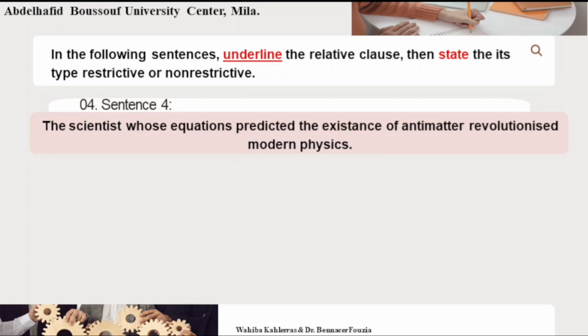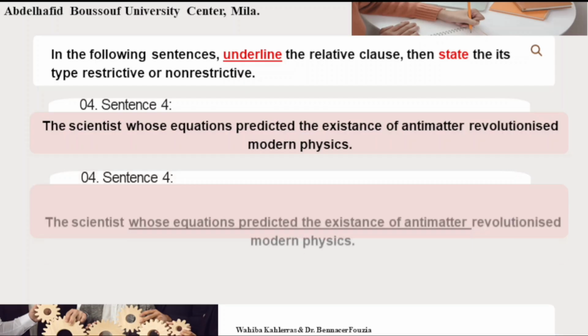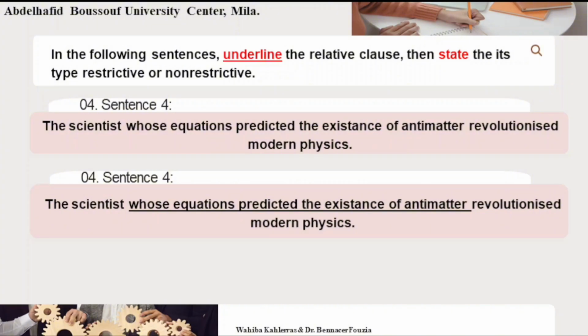Sentence 4. The scientists whose equations predicted the existence of antimatter revolutionized modern physics. The relative clause is whose equations predicted the existence of antimatter. It is defining or restrictive because first we don't have punctuation, and also for the scientists, we have to specify who we are talking about, whose equations predicted the existence of antimatter, not any other scientist.